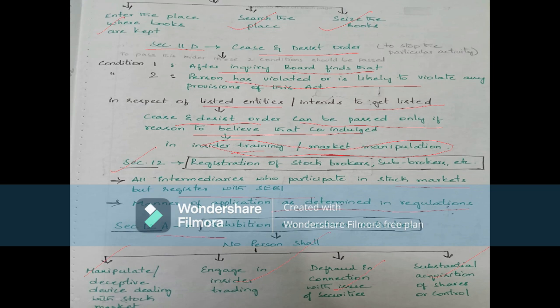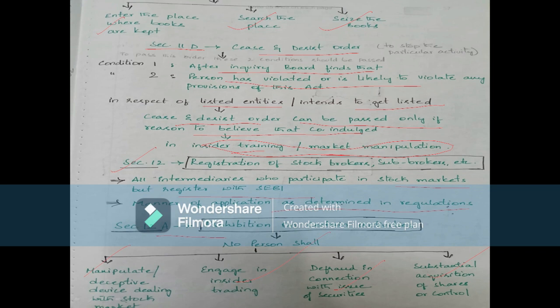And a cease and desist order can be passed only if there is reason to believe that the company indulged in insider trading or market manipulation. In these cases only it can cease, or else desist the company.